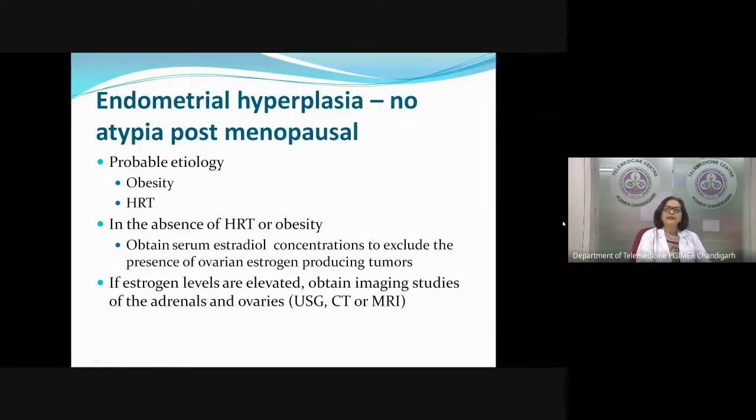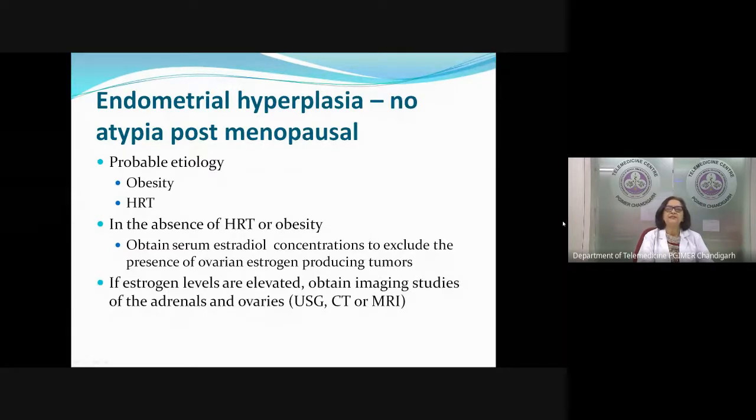Now, if you get the report of endometrial hyperplasia without atypia in a postmenopausal woman, we have just now talked about perimenopausal. In a postmenopausal woman, the problem is that I do not expect any estrogen to be there. Endometrial hyperplasia means that there is some estrogen. So in a postmenopausal woman, I am worried, where is this estrogen coming from? So I want to find out the etiology of estrogen.